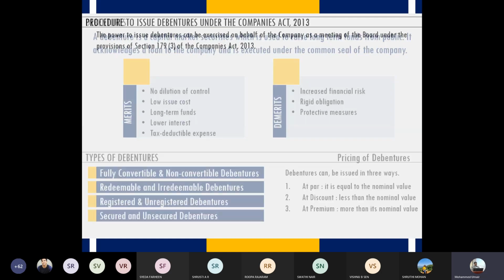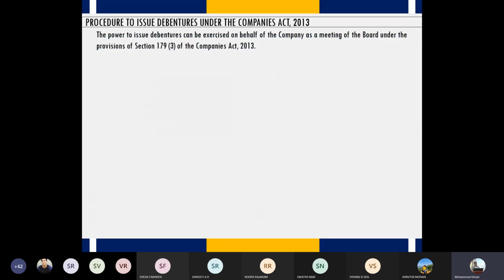Par value is nothing but the normal value of debentures. The Companies Act mandates the procedure and protocol for issuing debentures, which requires necessary approvals and clearances. The Companies Act is designed in such a way that you have to take consent and discuss before taking any important decision. It's like a parliamentary process. You're taking an important decision which can have long-term implications on the performance of the company, so such decisions need to be ratified in the board of directors meeting.